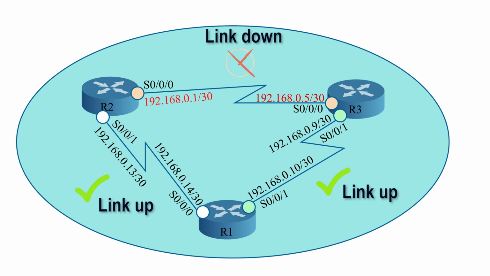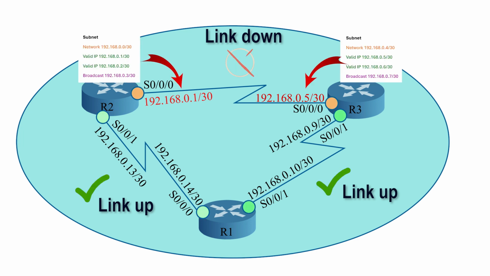In this example, R2 and R3 belong to the same OSPF area. However, they cannot become neighbors. The link that connects them has an IP configuration from different subnets. R2 serial 0/0/0 interface has an IP address from the subnet 192.168.0.0/30, while R3 serial 0/0/0 interface has an IP address from the subnet 192.168.0.4/30.